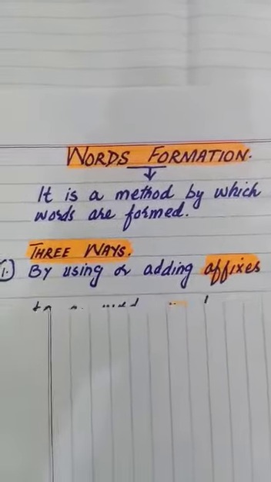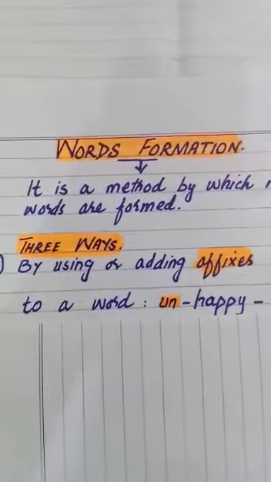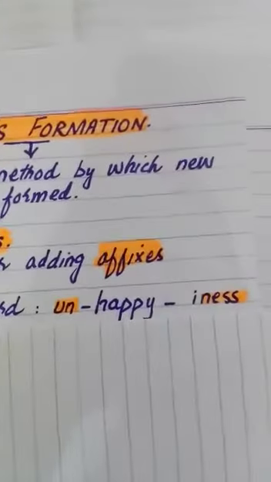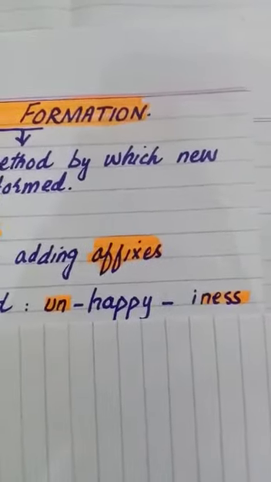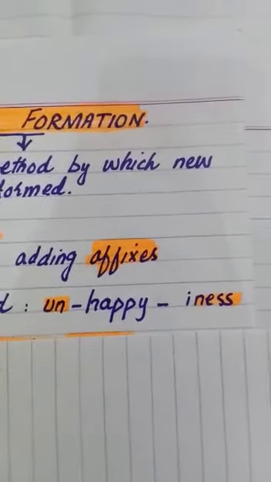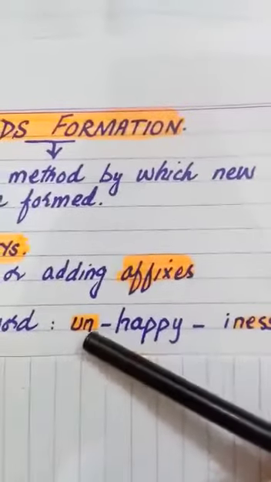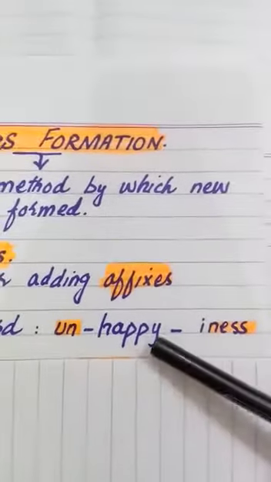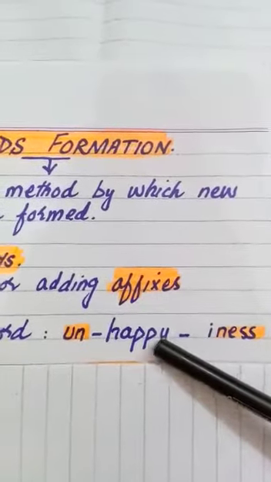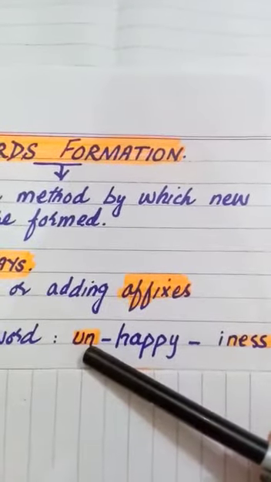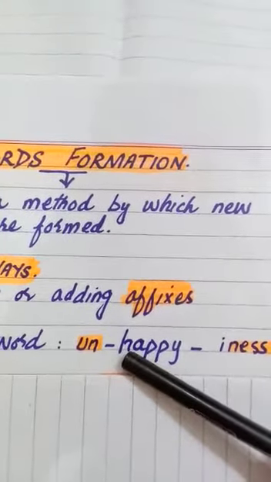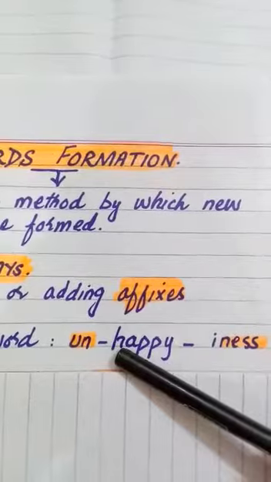For example, by using or adding affixes to a word, for example, happy. You can see the word happy in the center and a highlighted group of letters on each side. Happy is one word. When you put these 2 letters before this word, unhappy becomes another word.